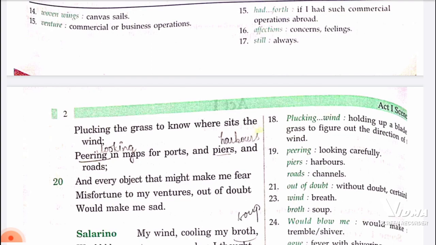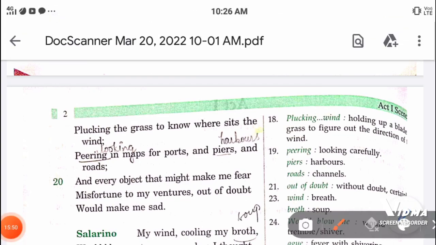Okay, if you have to check the direction of the wind, you just take a piece of grass, a blade of grass, and where the wind makes the grass bend, that is the direction of the wind. Let me explain, like, this is a grass.